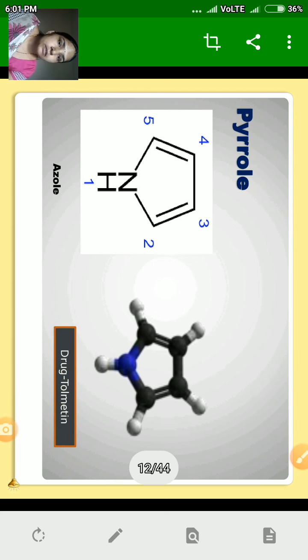Pyrrole is a 5-membered heterocyclic ring in which nitrogen is the heteroatom and the other four atoms are carbon atoms. Its IUPAC name is azole, aza for nitrogen and ole for 5-membered ring. The name of the drug where this pyrrole is present is tolmetin.